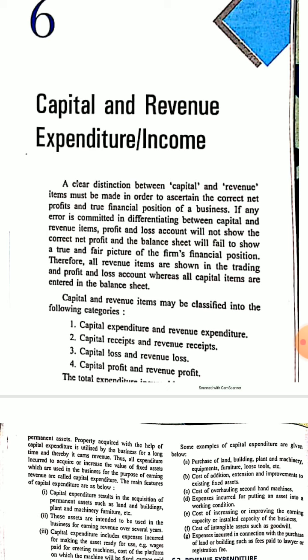Now let's come to capital income and revenue income. Capital income: suppose the company sells a land which it possessed.